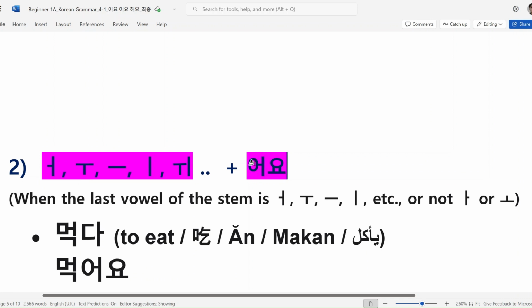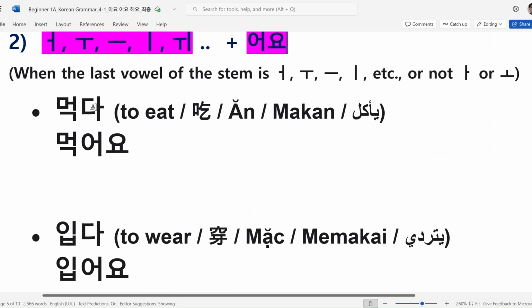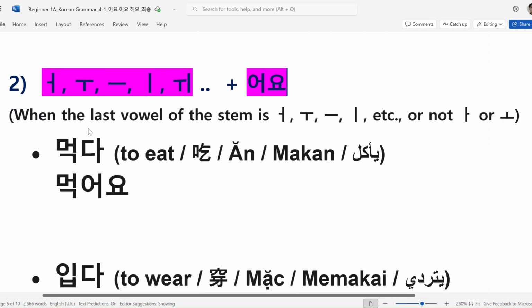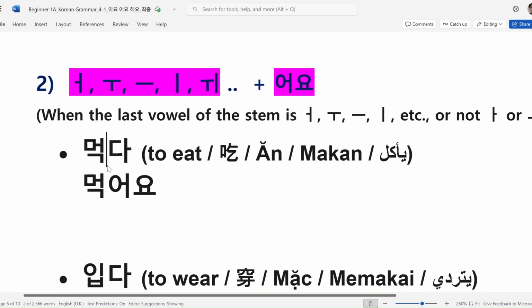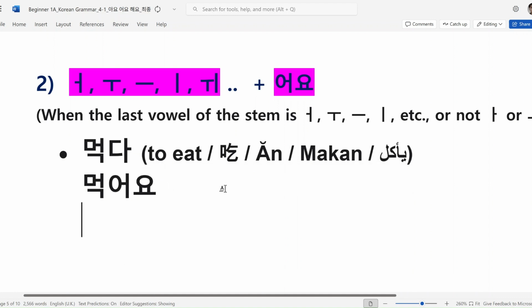So negative types of vowel and add 어요. Also the negative ending. So to eat, let's check some examples. To eat is 먹다. 자, can you see the last vowel of the stem? Which type of vowel? Here, 어. So 먹어요.